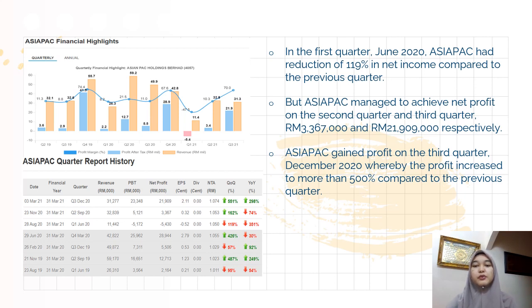Asia Pac gained profit in the third quarter in December 2020, whereby the profit increased to more than 500% compared to the previous quarter.